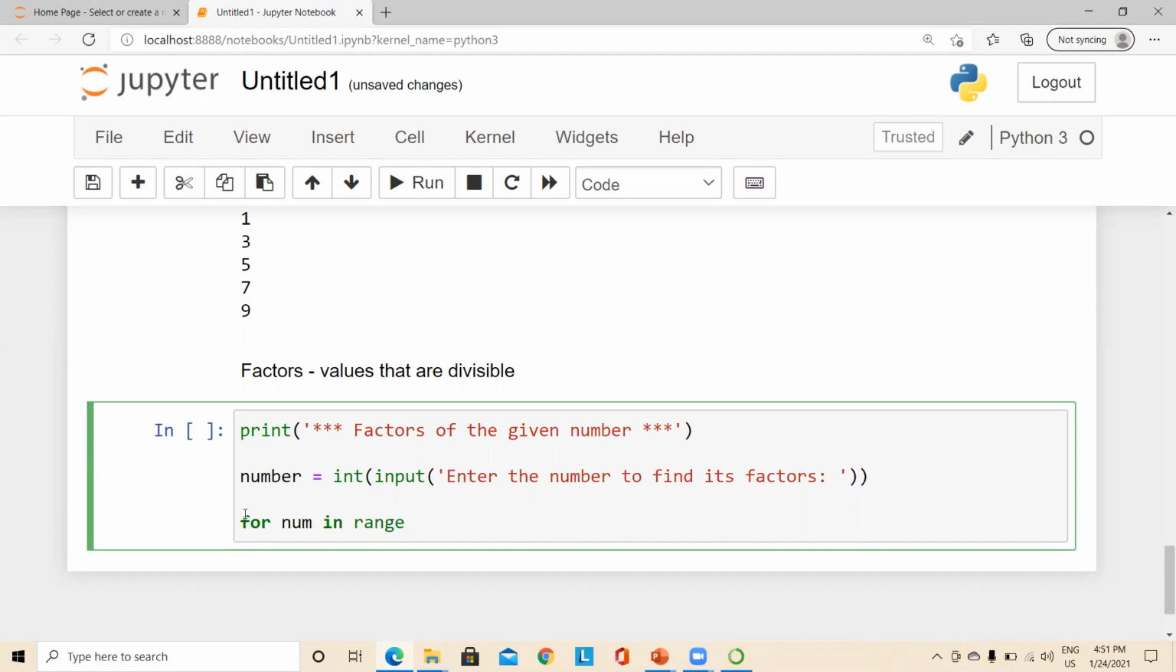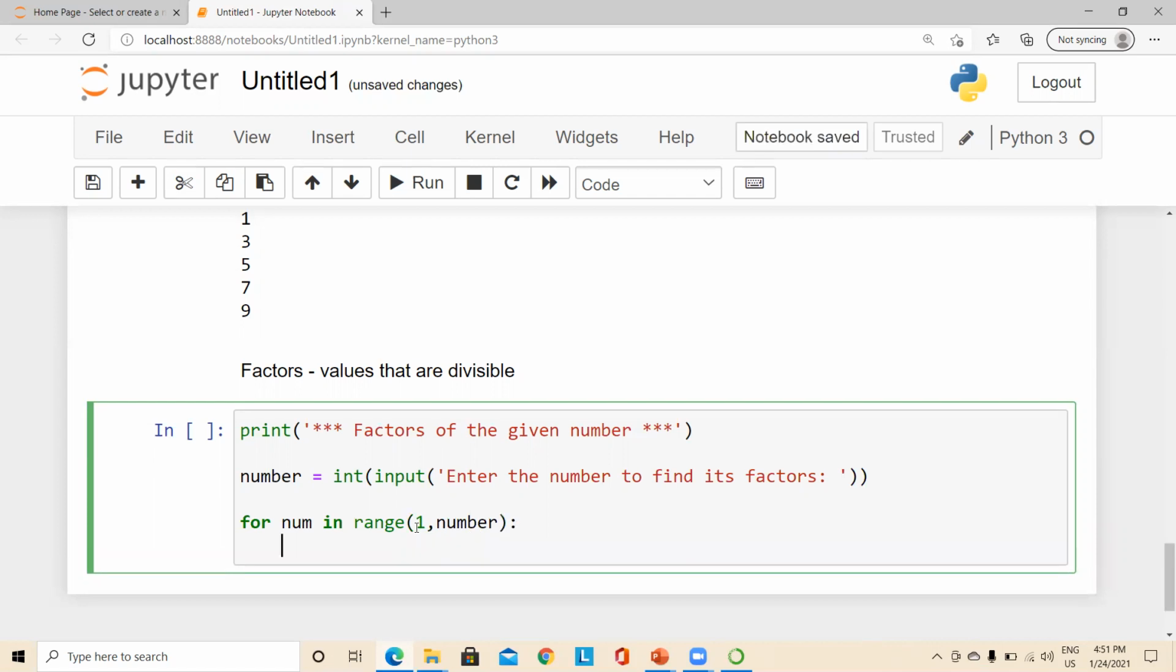For num in range. So here we shall use the range function, and a number divisible by the numbers, we shall start from 1 and we shall go up to that number to identify which are all the numbers which divides the given number, right? So for that I'm using the range function starting from 1 and up to that number. We don't need to include that number. That's why I'm using the given value in the range function.